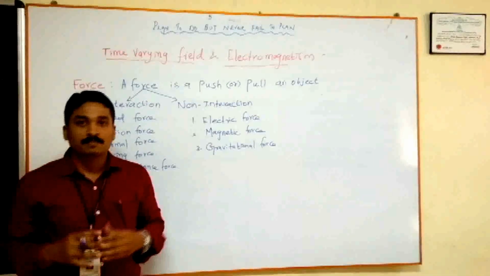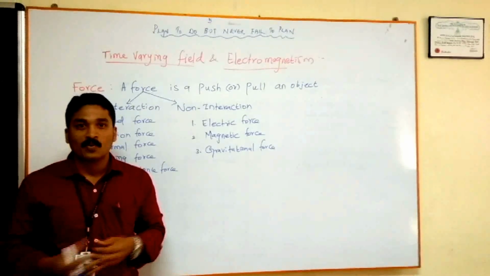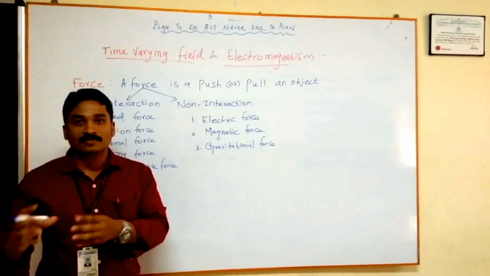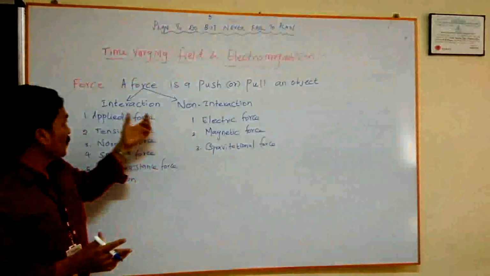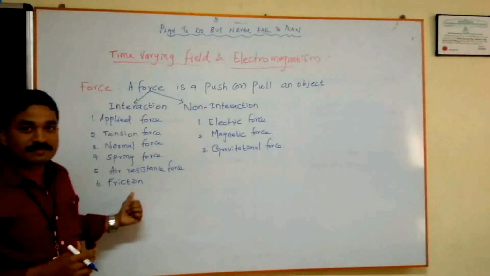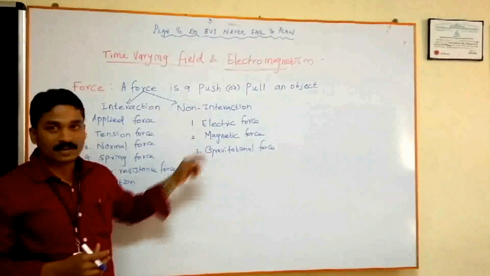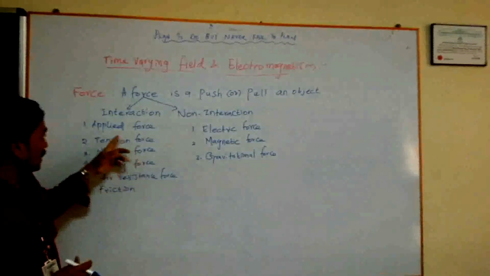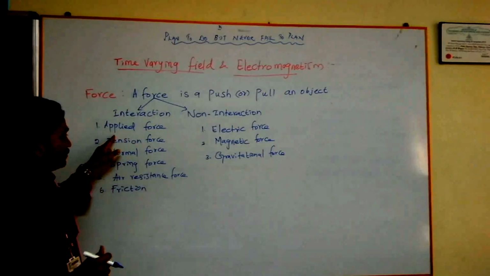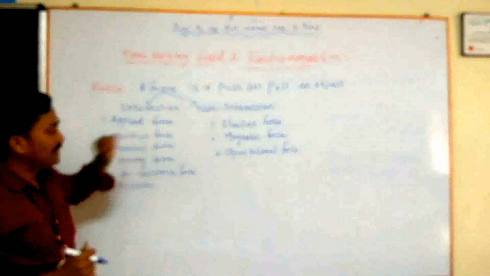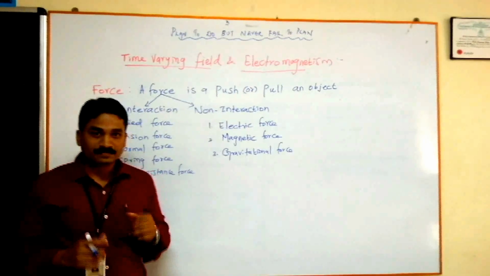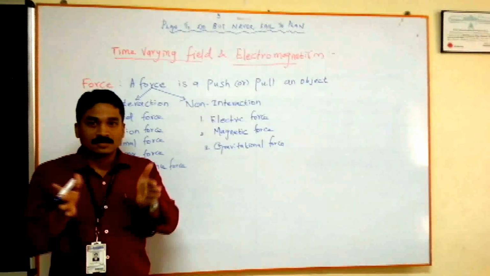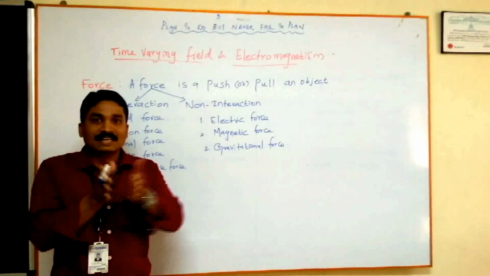A force is a push or a pull on an object, either with interaction or without interaction. With interaction, we have 6 different types of forces, and without interaction, non-interaction, we have 3 different types of forces. I'll give you one example from the interaction forces: applied force. What is applied force? When 2 objects interact with each other, then there will be a force.